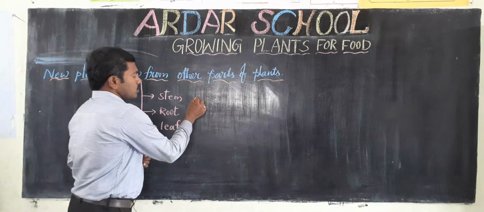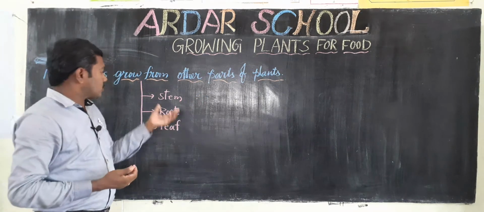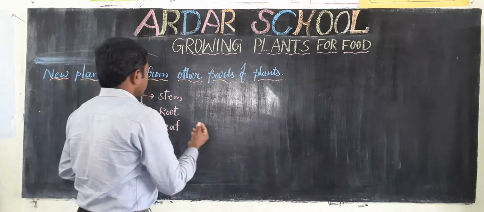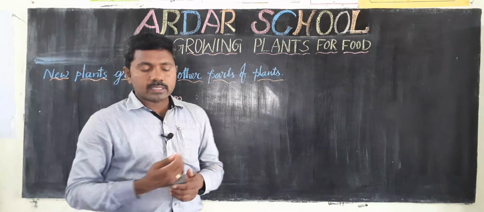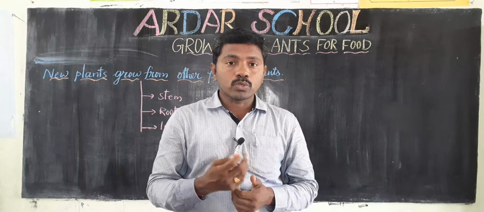Stem. You know children, which plants reproduce through their stem? Best examples are plants like rose and hibiscus. These plants are grown from the stem. Rose, potato.